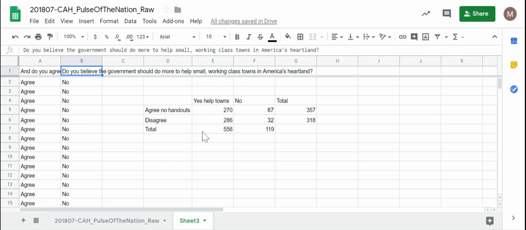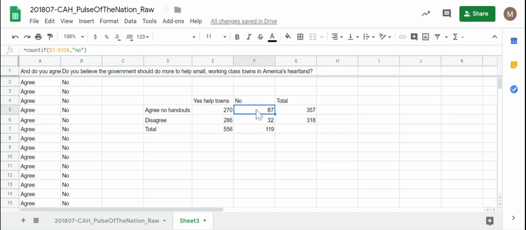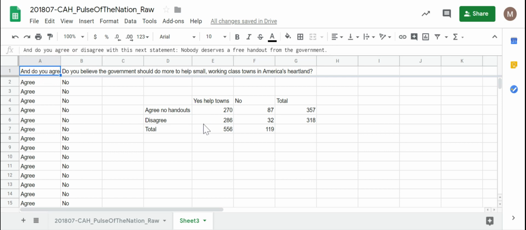So far we can see we have 270 people who agree that there should be no handouts from the government, except apparently to small working class towns, 87 people who are consistent and believe that there should be no handouts even to those groups. We have 286 people who are also consistent. They don't believe nobody deserves a free handout. In other words, they believe people do deserve handouts, and that includes small working class towns. And another 32 people who are really jerks because they disagree.